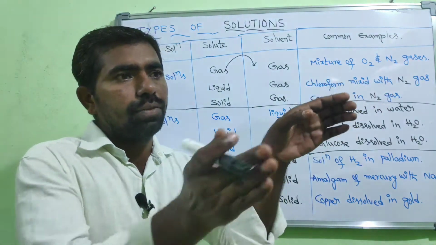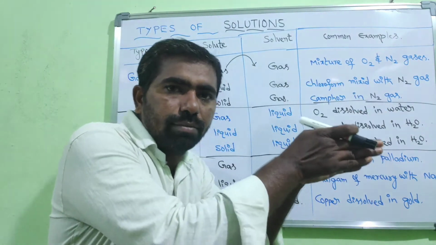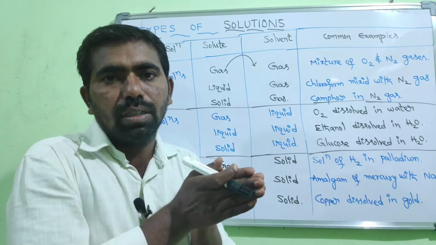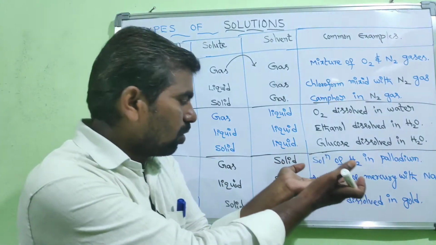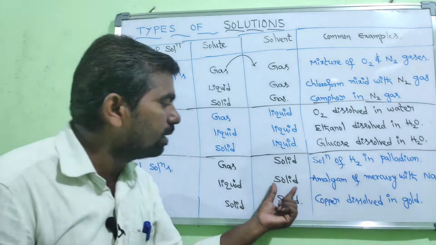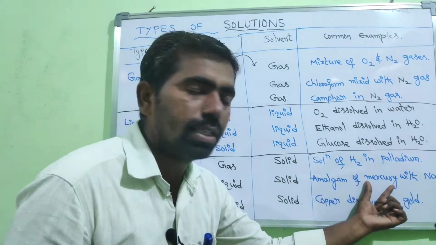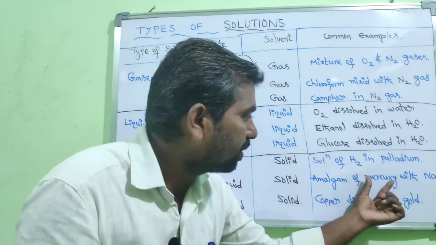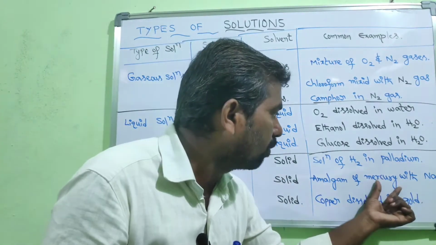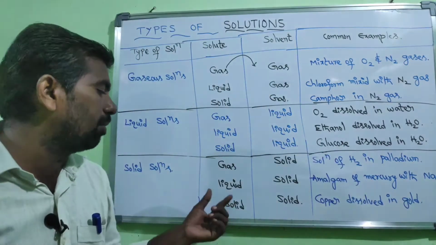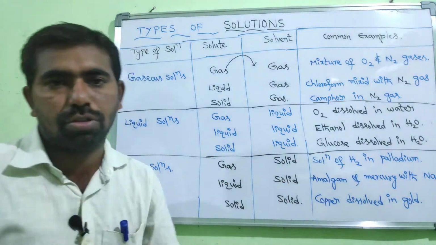To that metal, another metal is added, here sodium. So a solution is obtained, that is liquid in solid. That is the example for liquid in solid solutions.